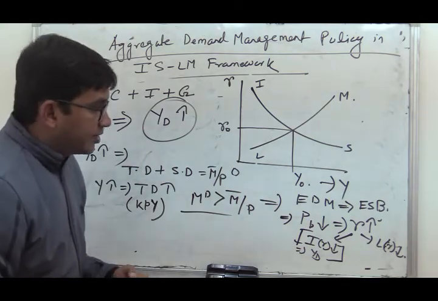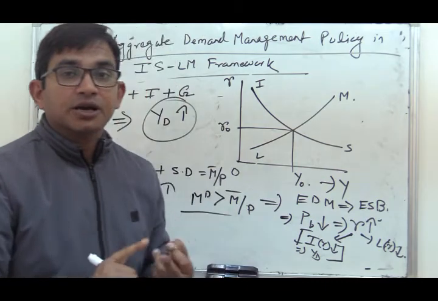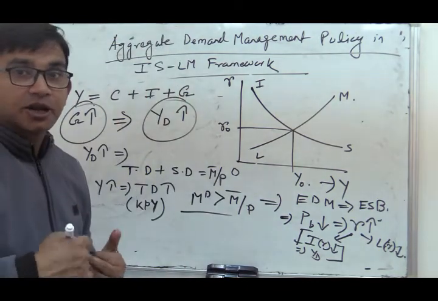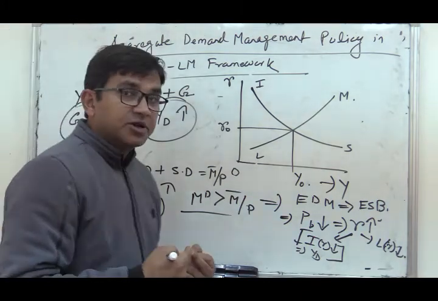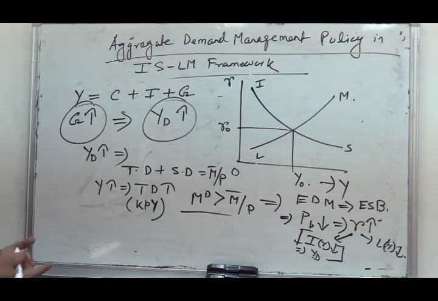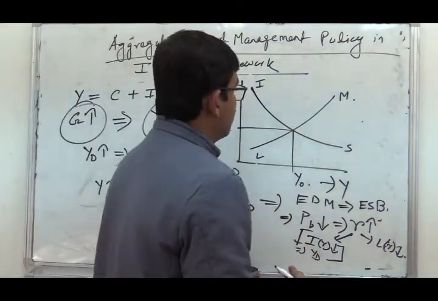This decline in private investment due to the rise in rate of interest is known as the crowding out effect. That means public investment here crowds out private investment. So let us show it with the help of a diagram. Let us explain it with the help of a diagram.